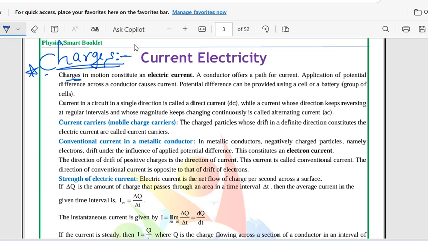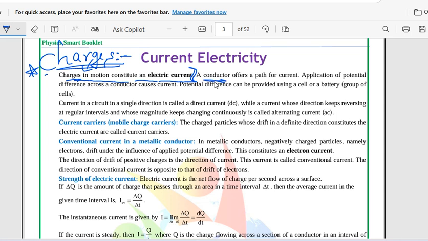Charges in motion constitute an electric current. If there are no charges, is there any electric current, any passage of electricity over any conductor? No. Only if the charges are in motion will electricity happen.